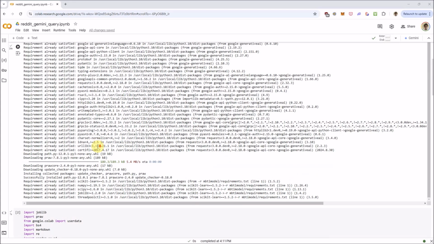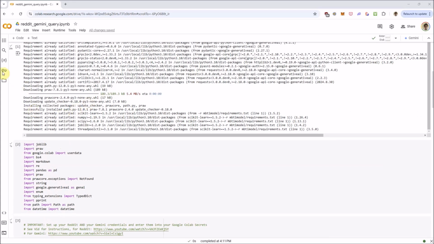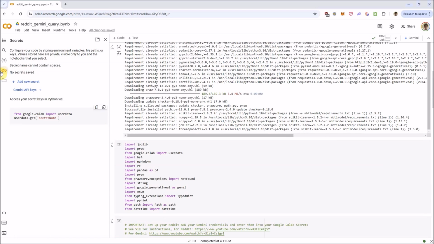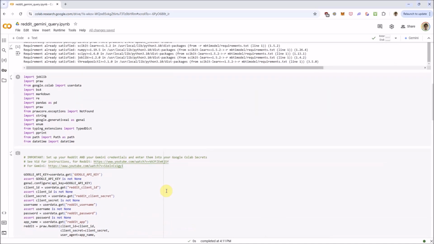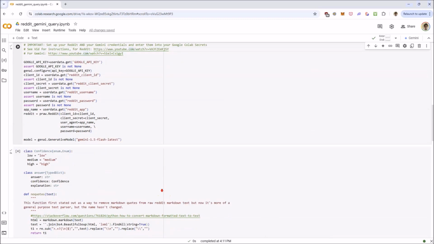You want to set up both your Reddit API and your Gemini API in your Google Colab secrets here. So please see the description for the respective videos on each, because I'm going to be assuming you already have those set up. And the links are also here in the notebook.